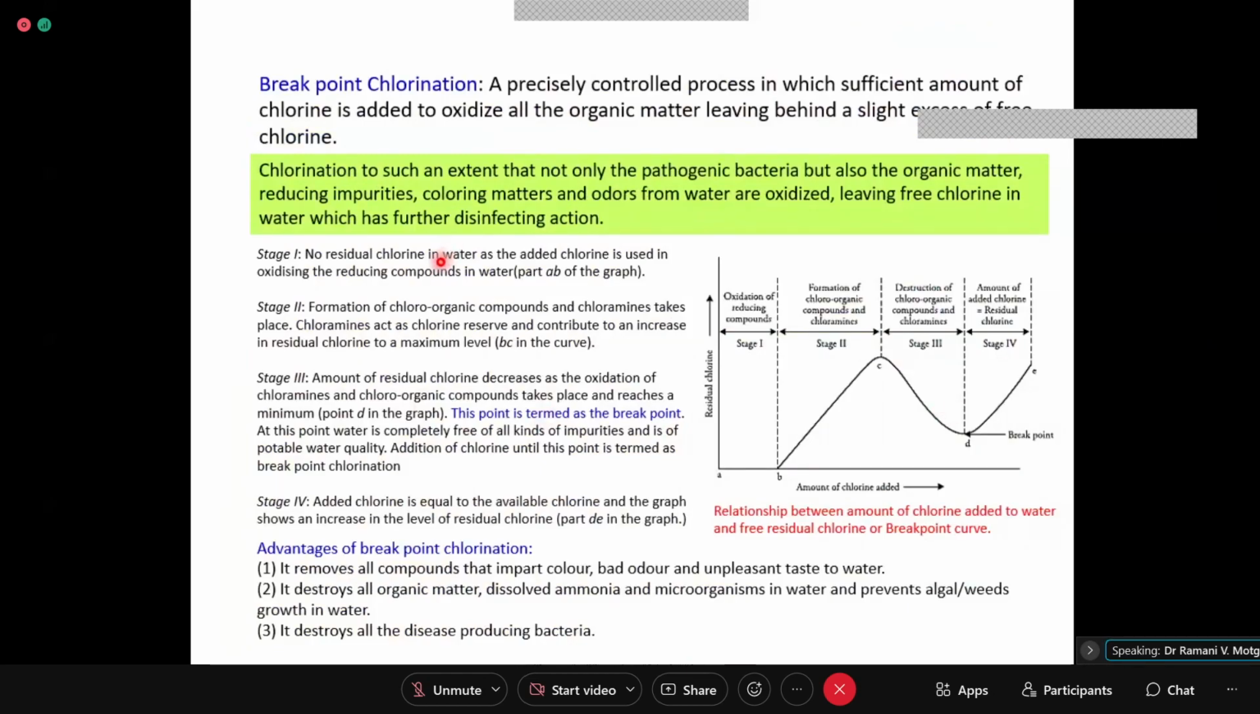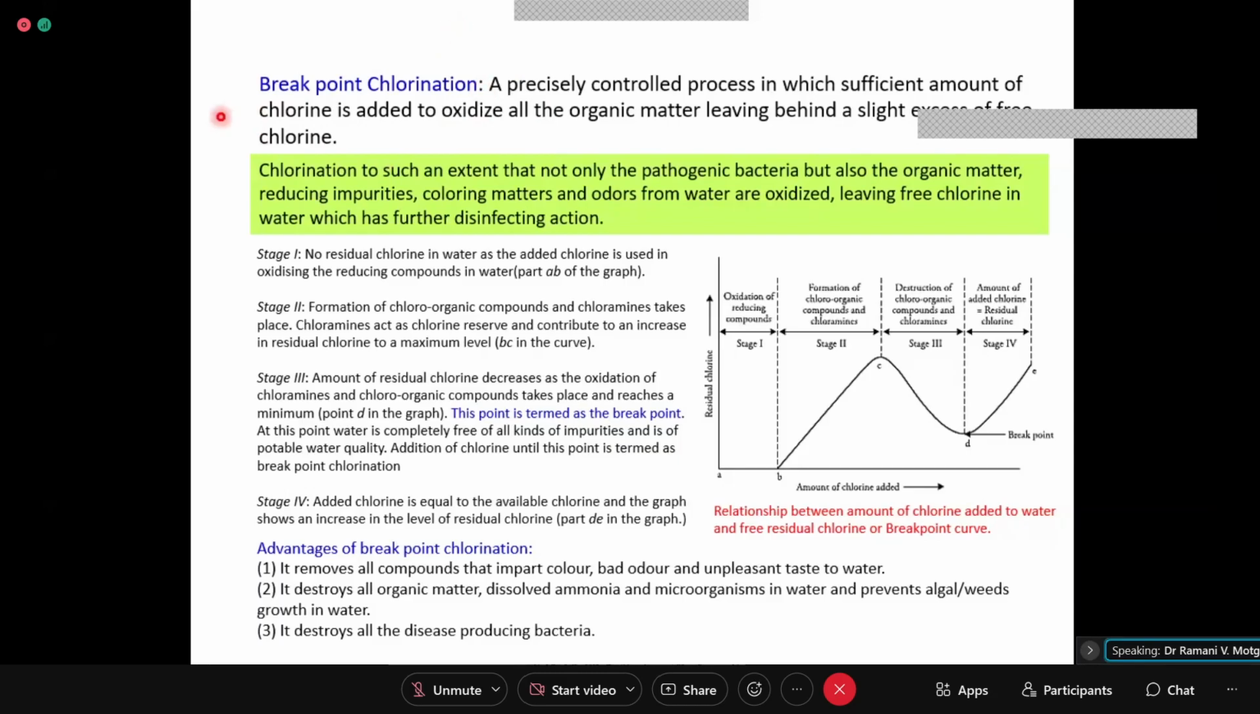Okay. Now breakpoint chlorination is an important part, a very small portion. But what is the significance of breakpoint chlorination? To know the optimum quantity of chlorine or chlorinating agent to be added to a large volume of water. How to know that? To find out how much chlorinating agent should be added to a large quantity of water, and at what rate, you perform an experiment called breakpoint chlorination.